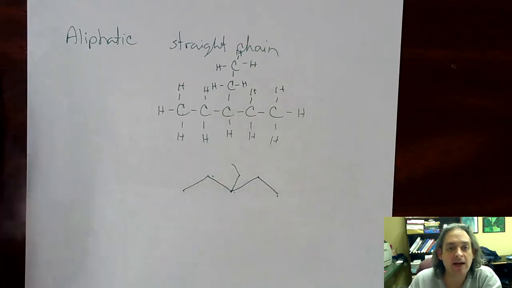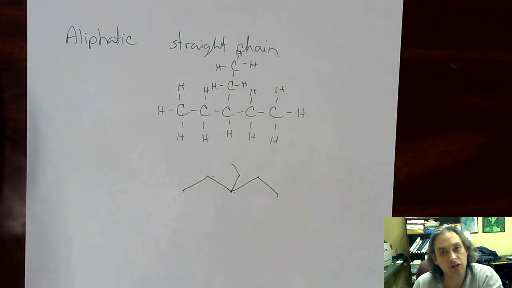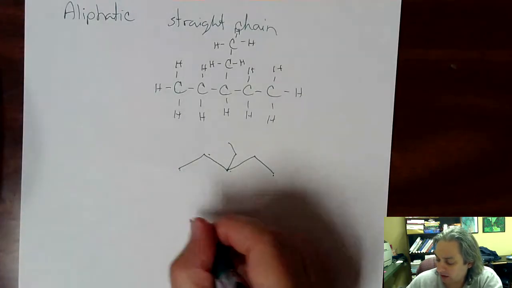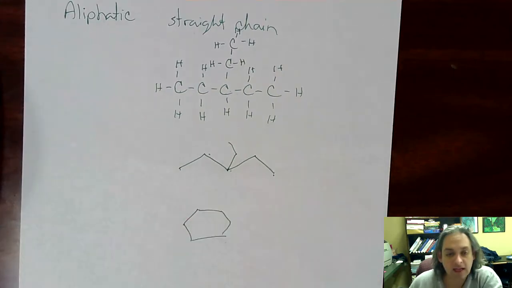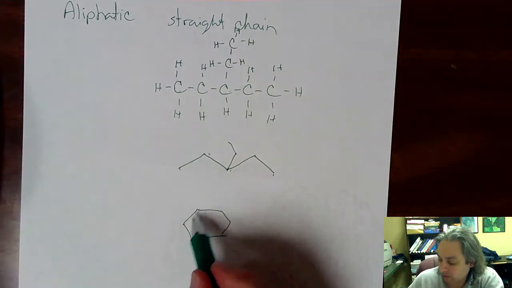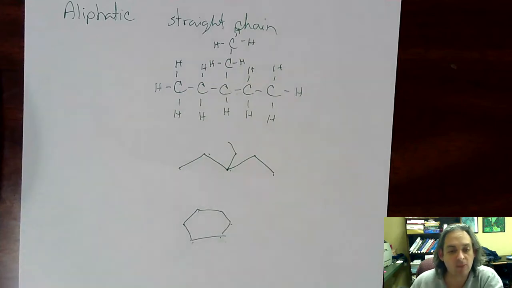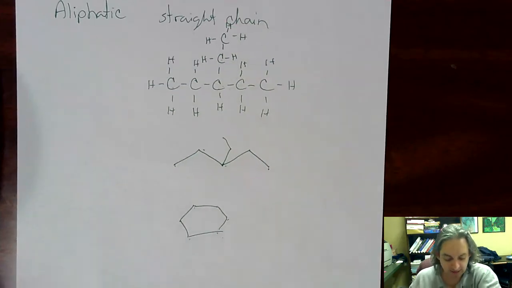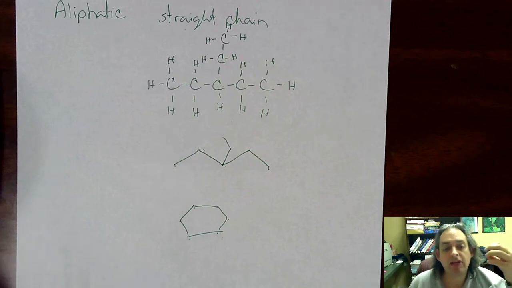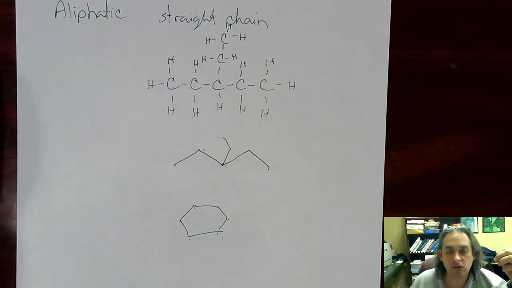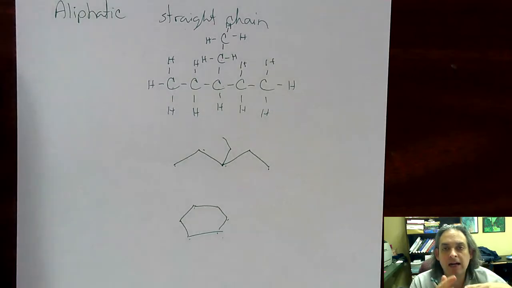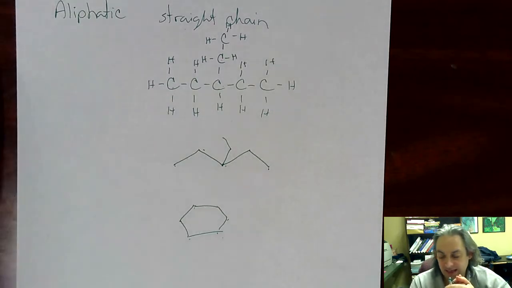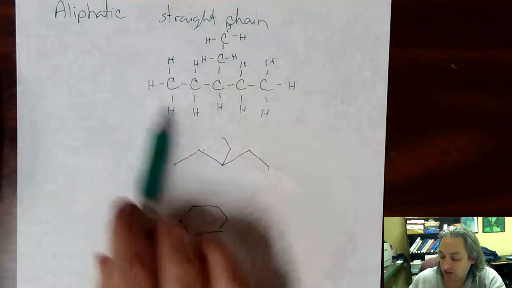And then also, aliphatic hydrocarbons can be cyclical in nature. So in a previous video, I showed you a cyclic 6-carbon ring, 1, 2, 3, 4, 5, 6 carbons, and that makes a ring. Now there are 3 groups that we can combine all these hydrocarbons into that involve these straight chains.